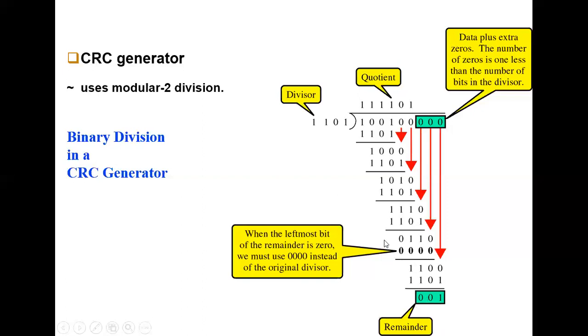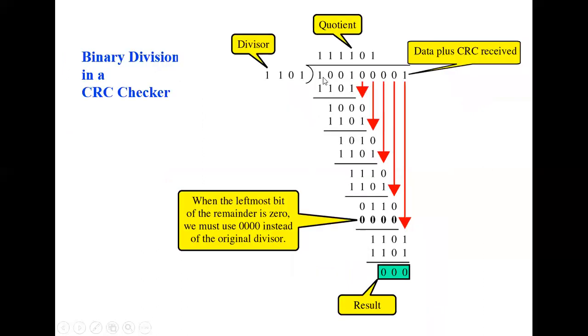So how am I going to calculate? Again I'm going to use this divisor with the same data. Instead of the zeros, I'm going to add this 001 on the receiving side. Let us see. I'm using the same divisor. Instead of zeros, I am receiving the CRC that I received from the sender, that is 001. This one is your actual data. Again, calculations.